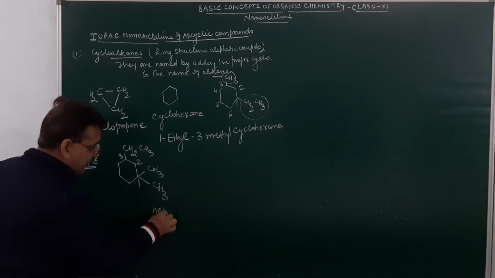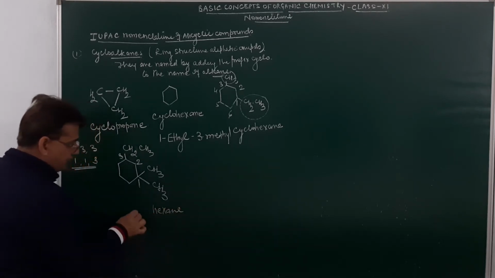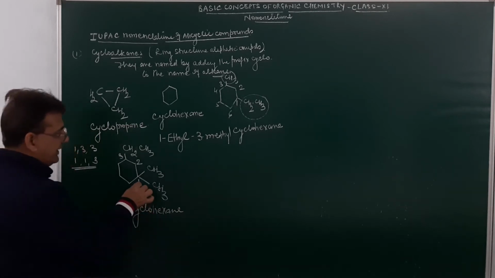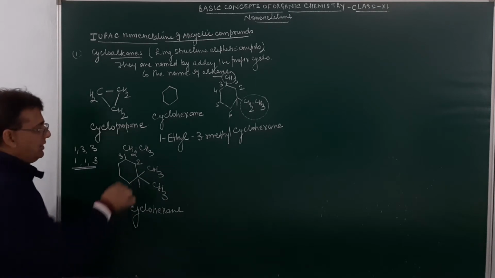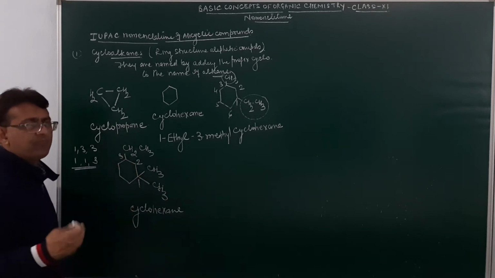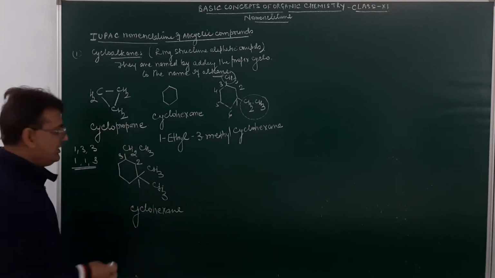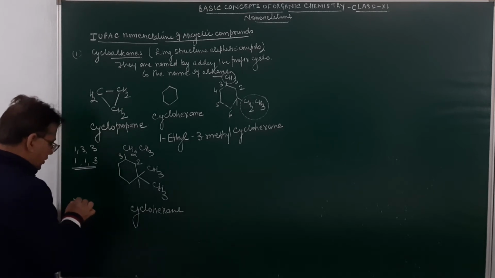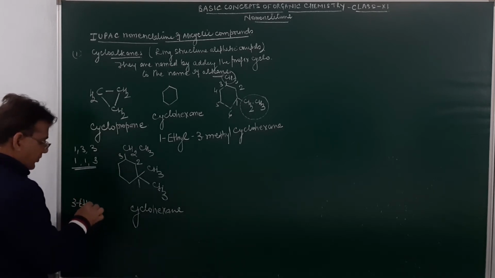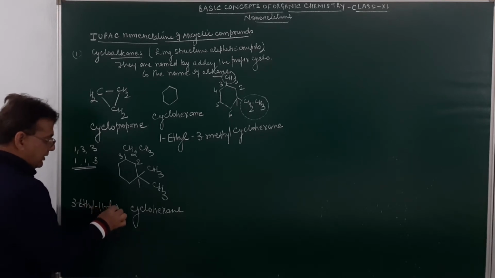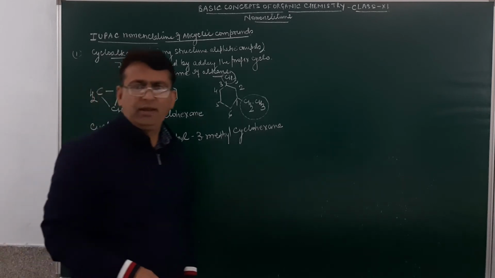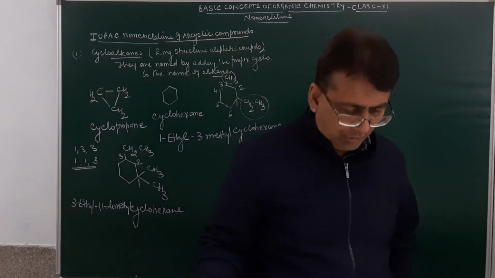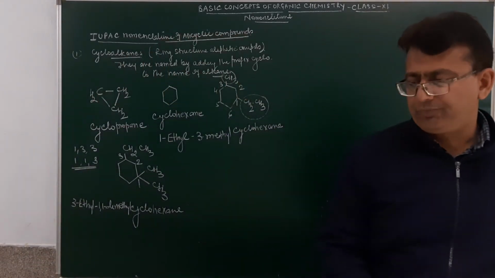So for 6 carbon atoms, it will be hexane. This over here will be cyclo. Here at number 1 what is present? Methyl. At number 3 what is present? Ethyl. Alphabetically which comes first? E. So this will be named 3-ethyl, 1,1-dimethyl and cyclohexane. Am I clear? So the lowest set of locants rule is to be followed.